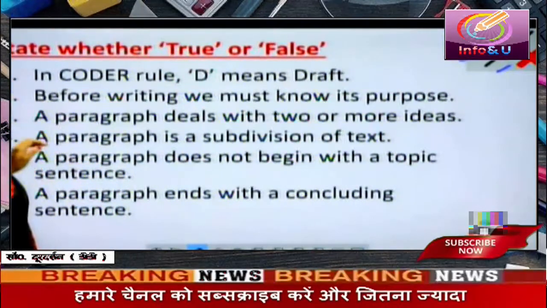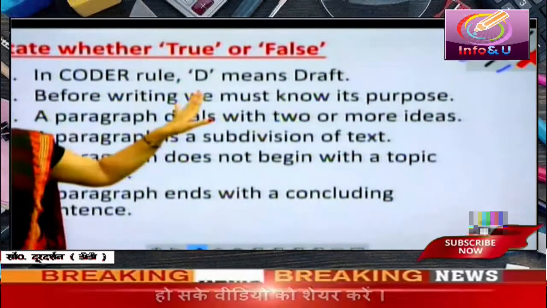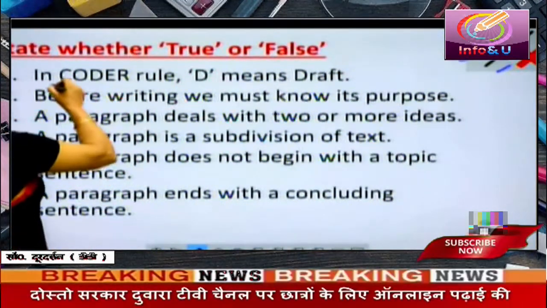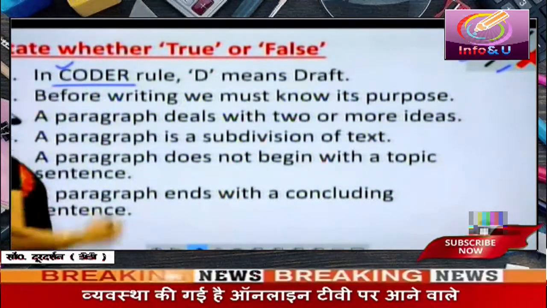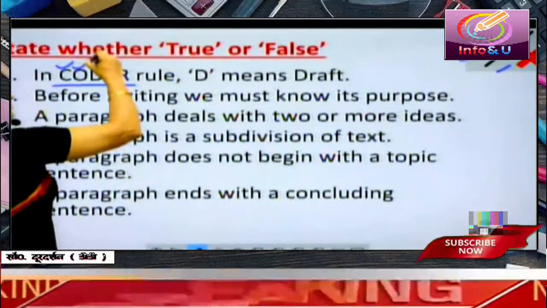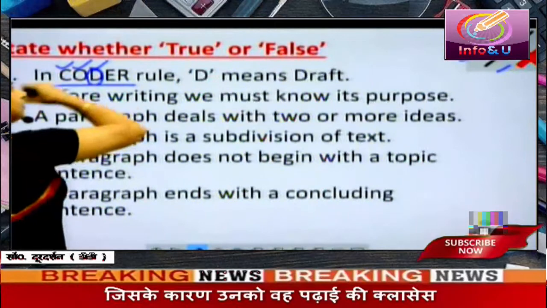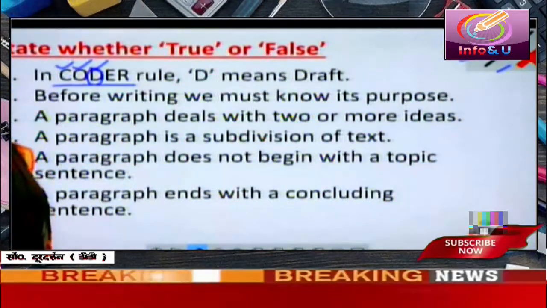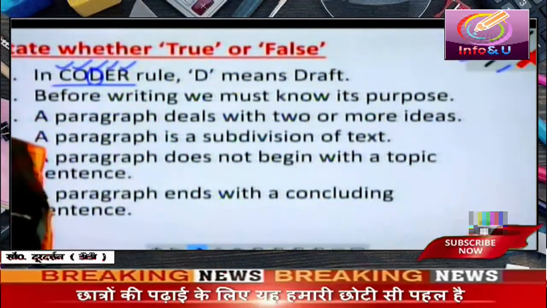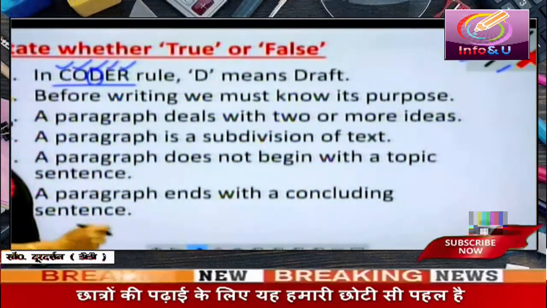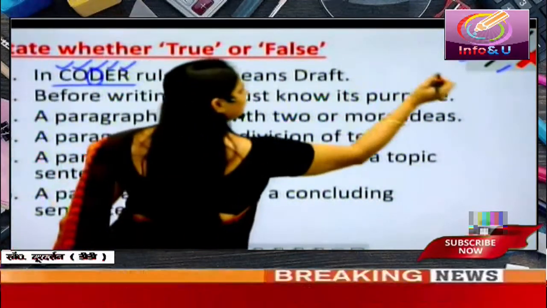Let us check. First sentence is, in coder rule, D means draft. You remember coder rule? C means collect your ideas. O means organize those ideas. D means prepare the rough draft. E means editing the draft, and R means revising it and preparing the final draft. So D stands for draft. This is true.